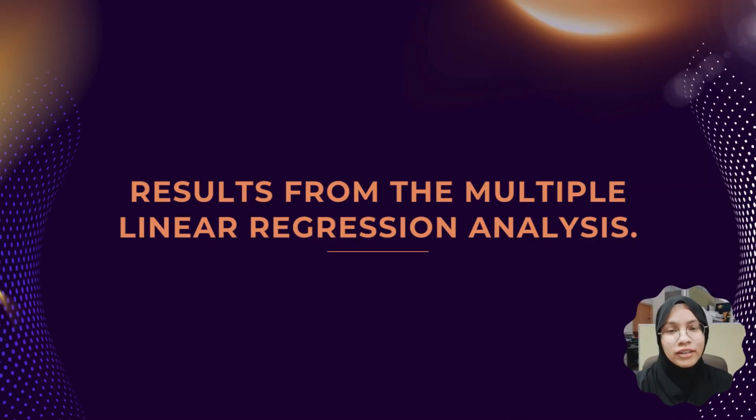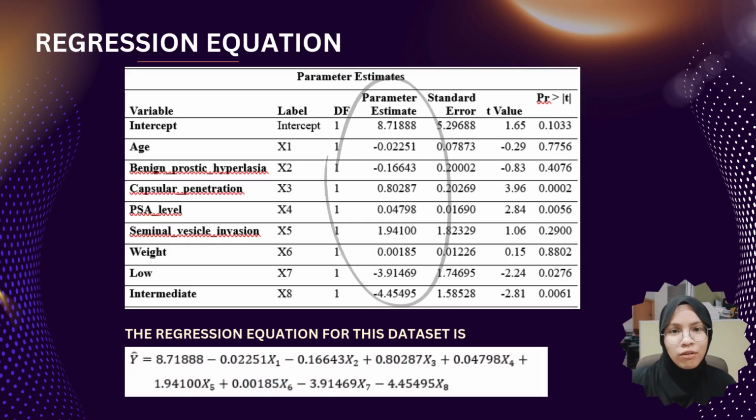Now, we are going to explain the result that we get from the multiple linear regression analysis. So, this is the result of our parameter estimates. Looking at the parameter estimates column, we can design our regression equation using the numbers provided. We use the variables table to generate the equation.